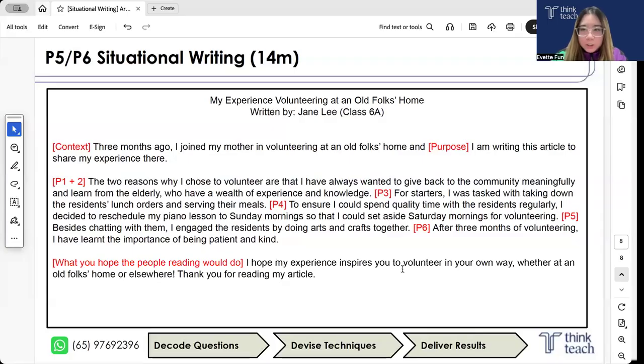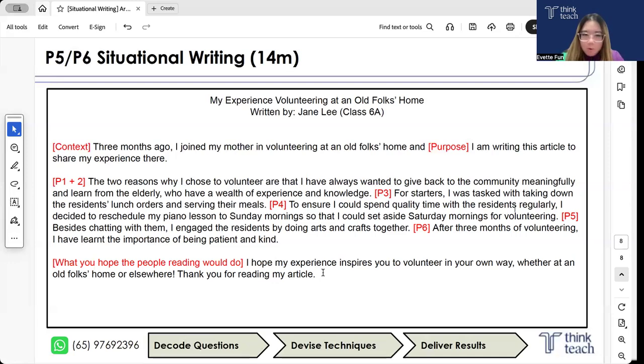Now, this call to action does require a little bit of thought, just a little bit, because you shouldn't just repeat your purpose. It's just like when we receive the formal writing task. Let's say my purpose was to inform about an incident. Your call to action wouldn't be, I hope you are informed about the incident. Yes, we do say to repeat what your purpose was, but you need to use a bit of common sense. After writing such a long letter to inform them, at the end you say, I hope you're informed. That's a bit silly.